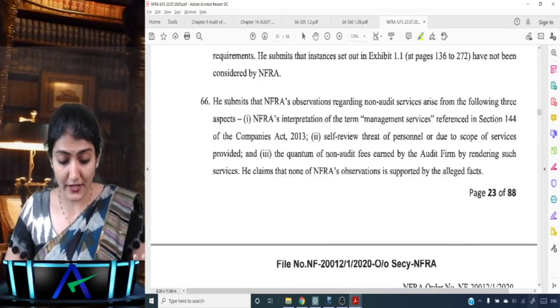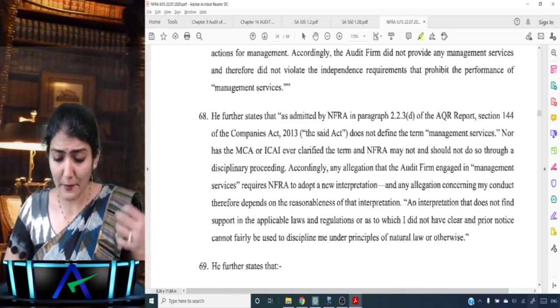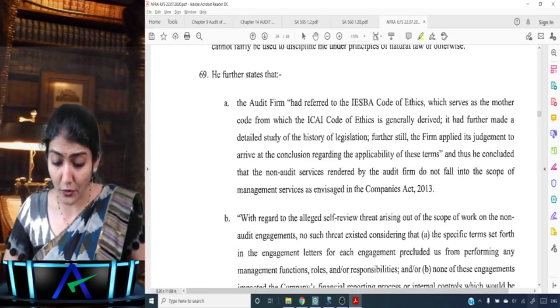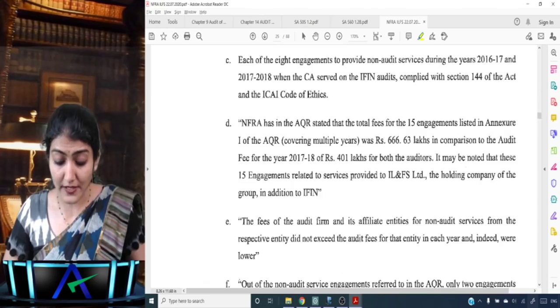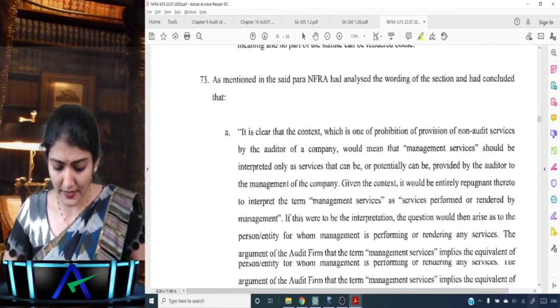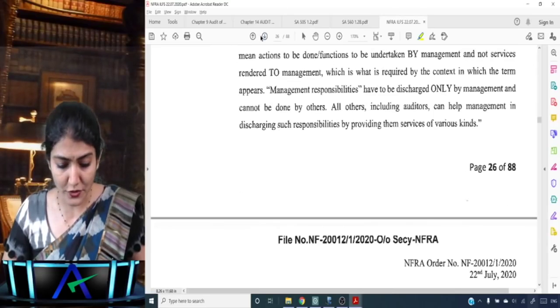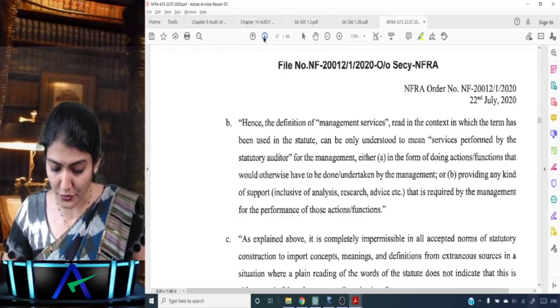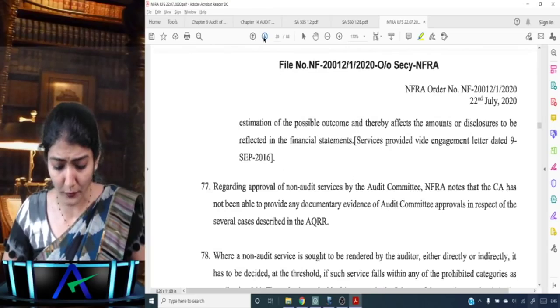So professional negligence over there. Then management services, Code of Ethics, talking about the threats to the independence of the auditor. So we'll just quickly scan through, come towards the end of the document. Probably I would like to show you a few more points over there.